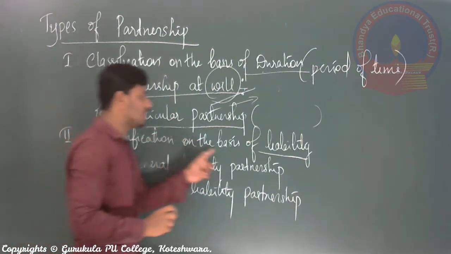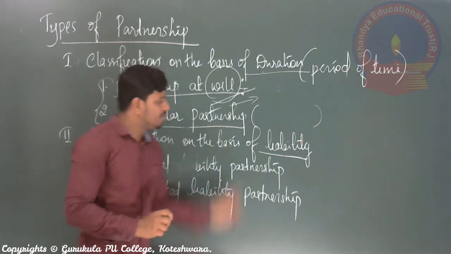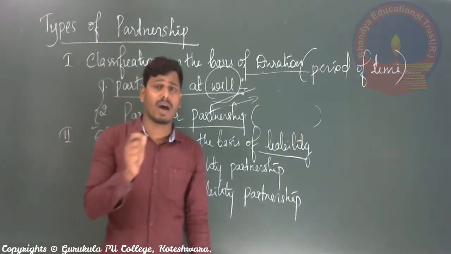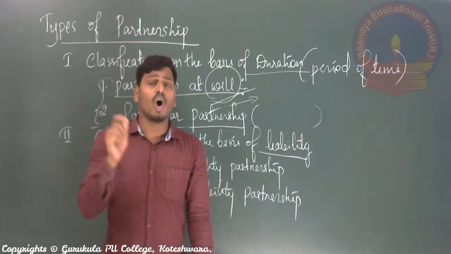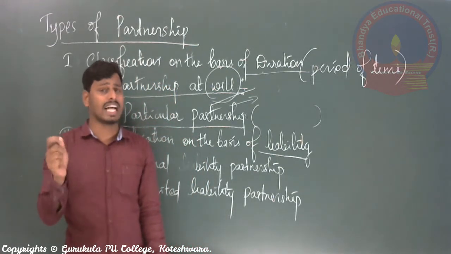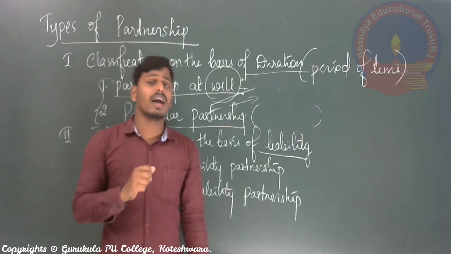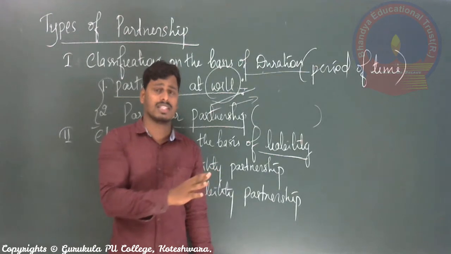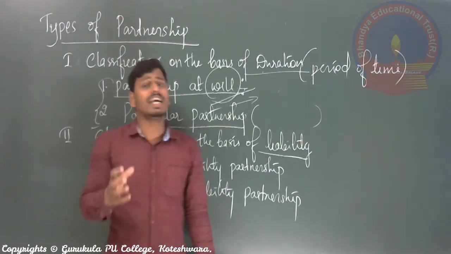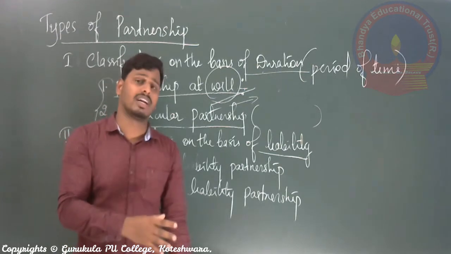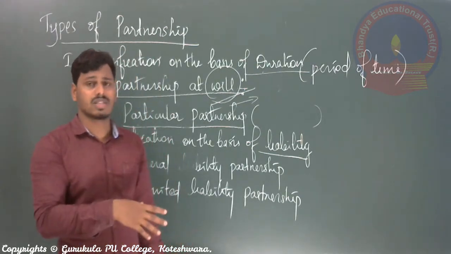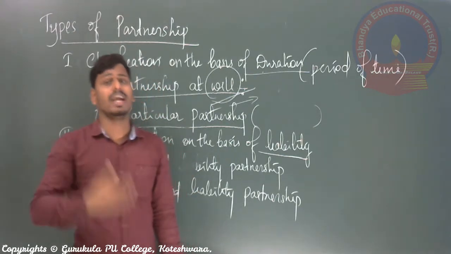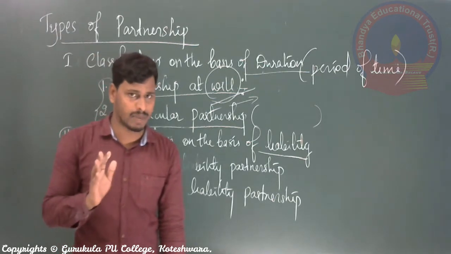Okay, I hope you understand both the types on the basis of duration, and the second one is classification on the basis of liability. Before going to this, let me clear one thing. While explaining the features of partnership business, I told you all the partners have unlimited liability as well as joint liability. It means if you are a part of the business concern, your liability is not only to the extent of your capital contribution, it also reaches the personal properties of that particular partner. It means unlimited liability or joint liability, right?